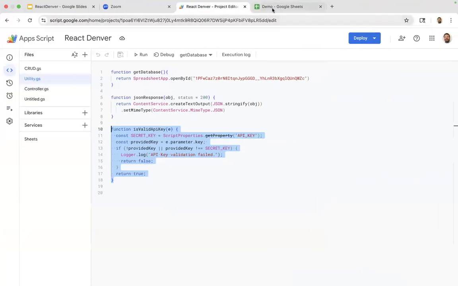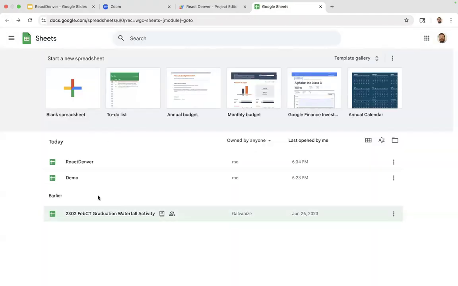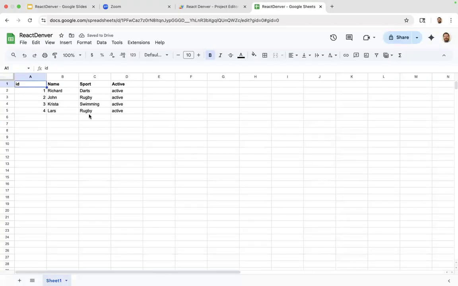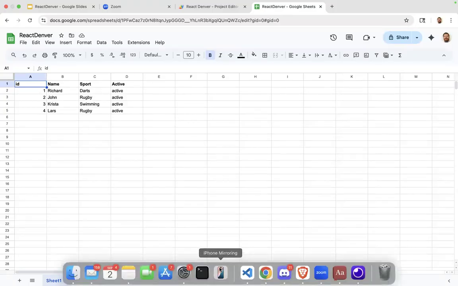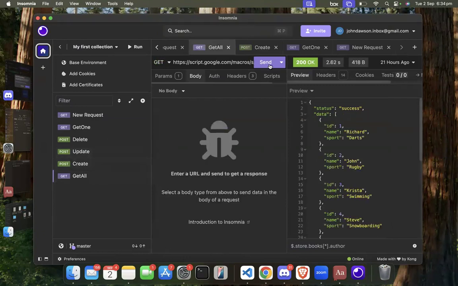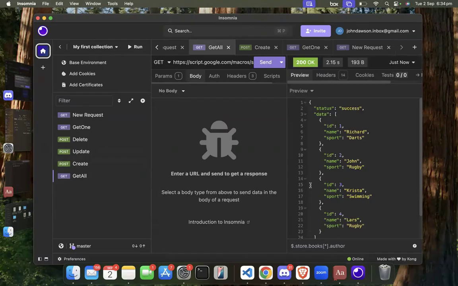And I can go into here. I'll come out of this sheet and I'll go into the sheet that I'm actually using in here. And I should be able to see Lars in there as rugby, same as me. And so from those endpoints, tell me if this is too much. You don't need to see all of these, but I could also now go to a get all and send, and we'll see what we've got coming through. And you see we've got IDs and everything.